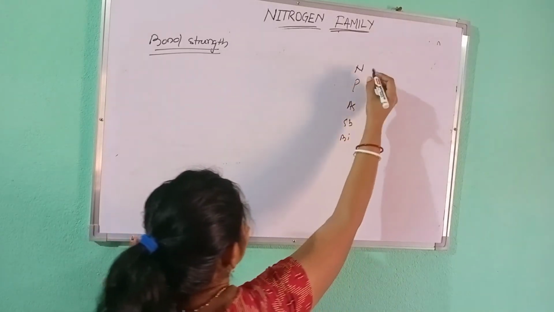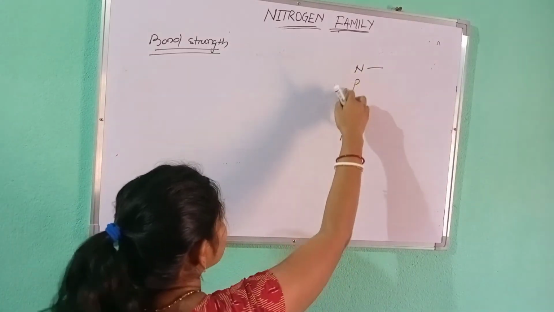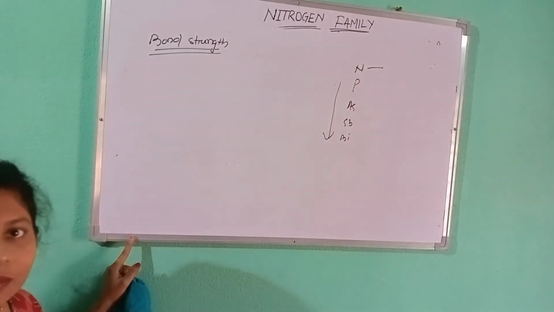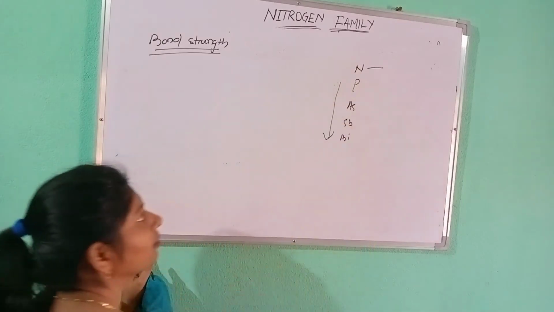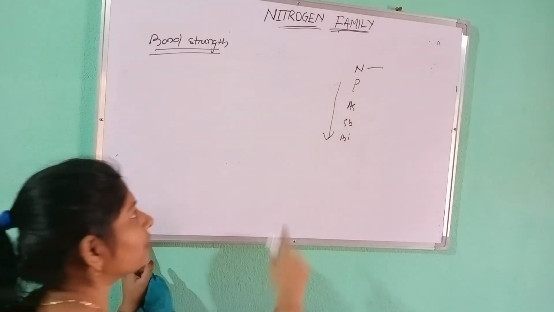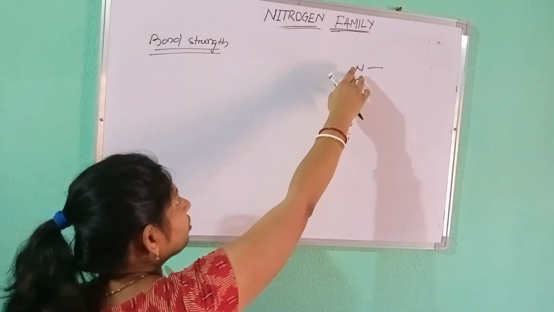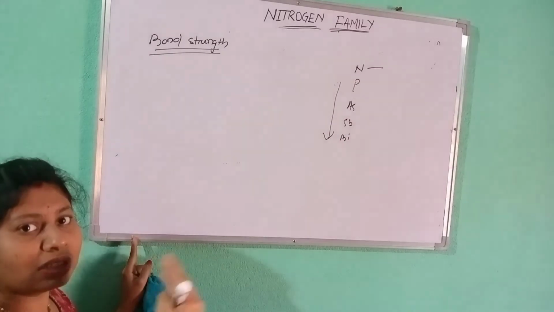We will not consider nitrogen, but from phosphorus to bismuth the single bond strength decreases. Nitrogen forms triple bond, but from phosphorus to bismuth they form single bonds.